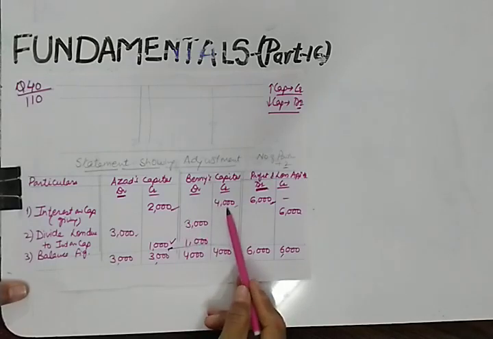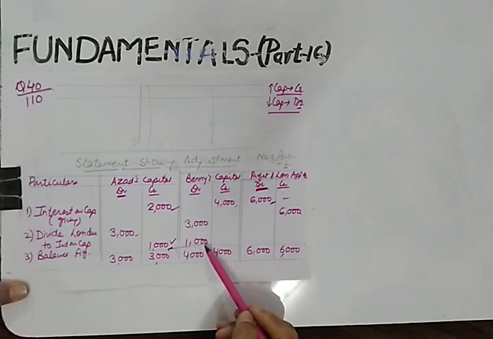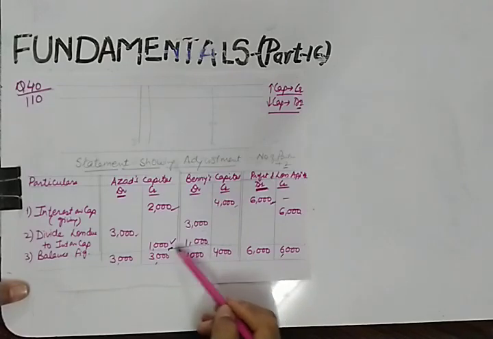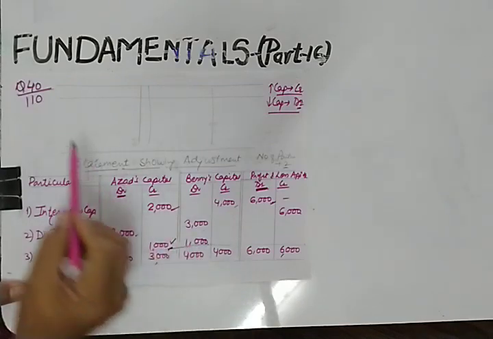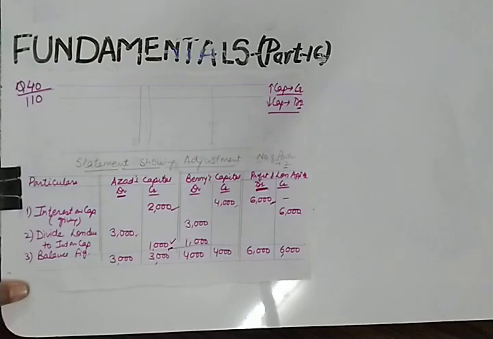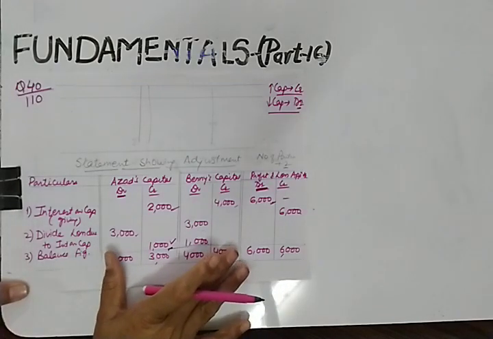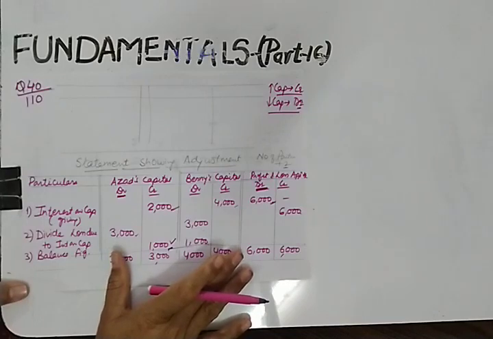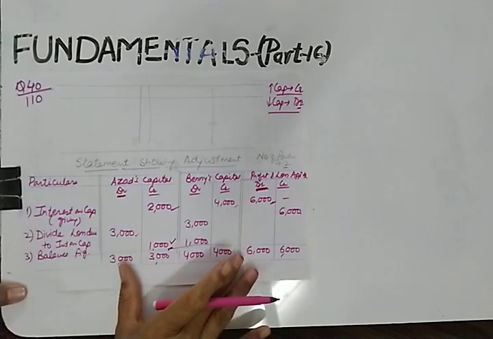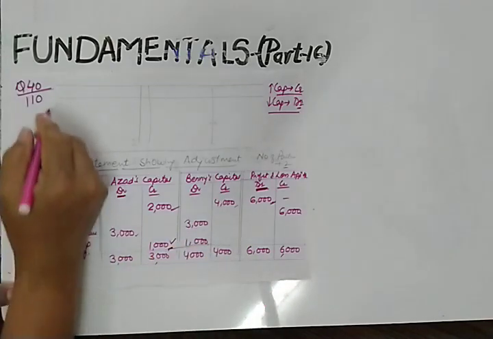So the net amount to be paid to Benny is 1,000. I hope this adjustment is clear to you, and on the basis of this adjustment you will form the journal entry. And keep in mind, this particular statement showing adjustment also contains your working note, and working notes are also evaluated in boards. So don't forget to make this statement.